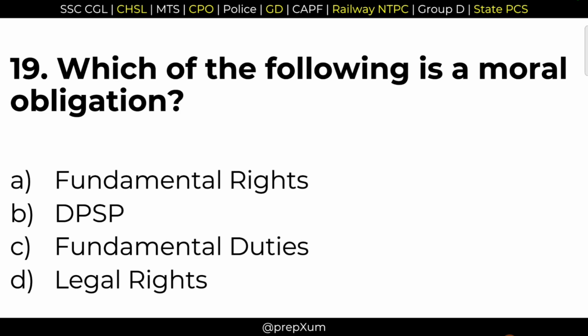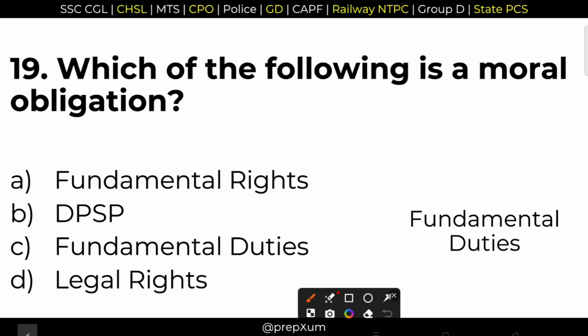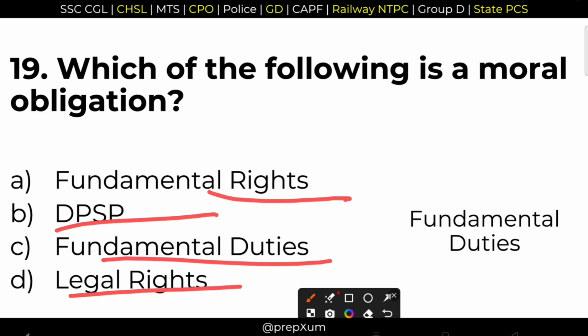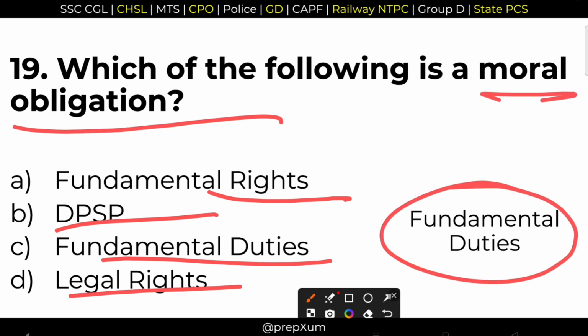Next question. 19. Which of the following is a moral obligation? Fundamental duties are moral obligations. Option C is the correct answer. Remember that fundamental duties are present among the options. DPSPs, legal rights, fundamental duties, all are present among the options. But you remember that fundamental duties are nothing but moral obligations. Option C is the right answer, and they are non-justiciable in nature.